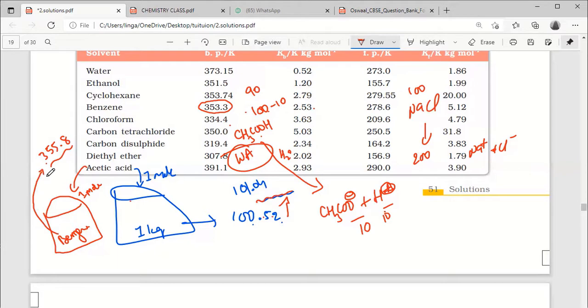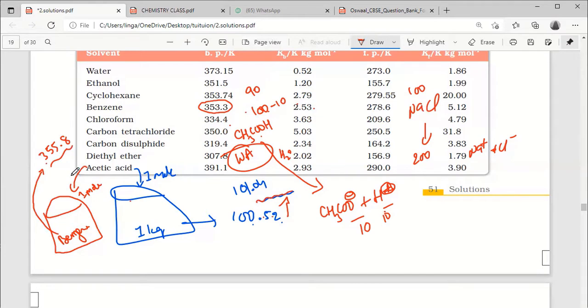Yes, benzene. After adding 1 mole of acetic acid in the benzene, whatever solute you add, when 1 mole of solute is added, 2.53 degrees Celsius is the increase. That means 355.8.